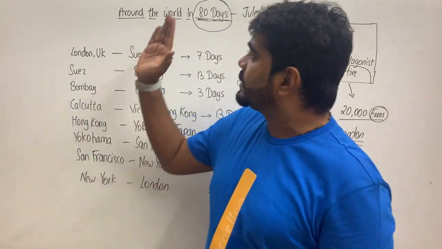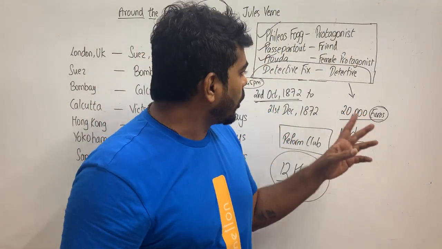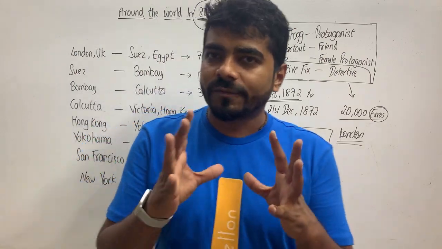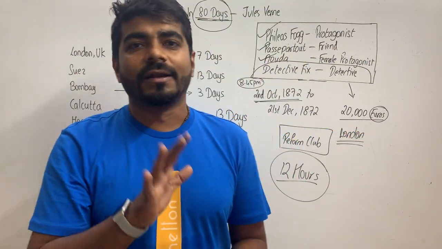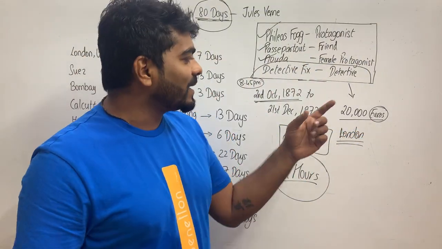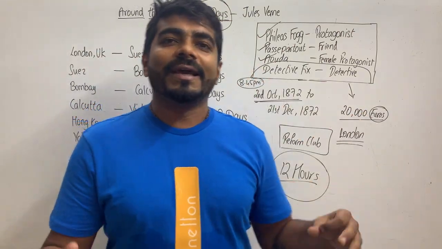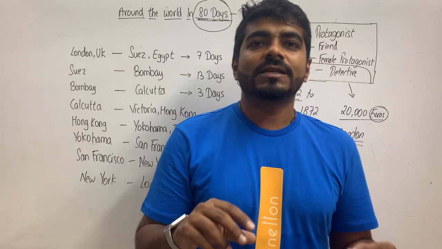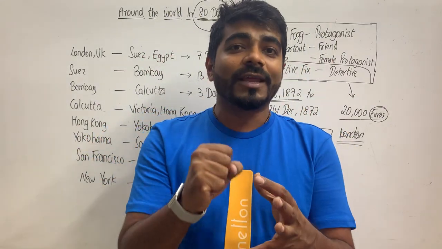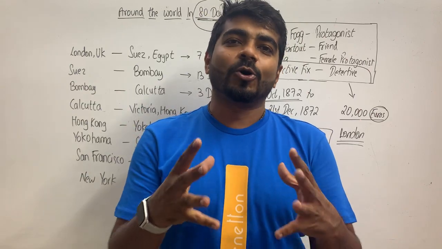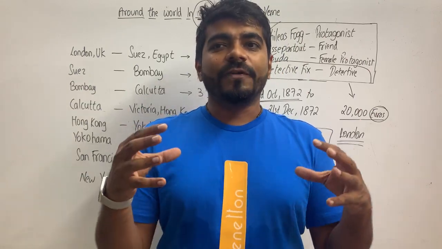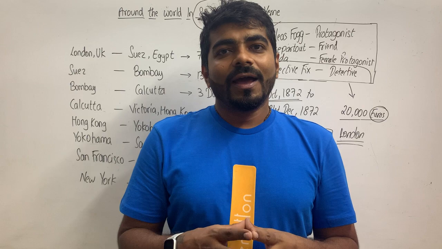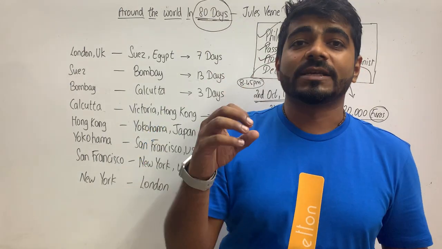Now, at the end of the journey, on the 80th day, they were almost on target. They would reach London on target on the decided date, 21st of December, and they would be in London. Back in London, 80 days plus 20,000 in their earnings. And because of Detective Fix, they happened to waste a lot of time. Okay, at the end, a very, very crucial moment in the whole novel, in the whole journey, and Detective Fix is troubling them and wastes a lot of precious time.